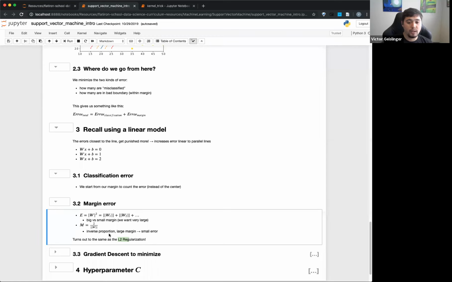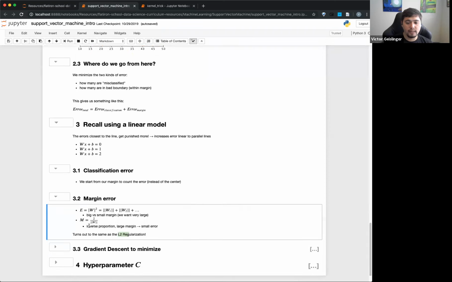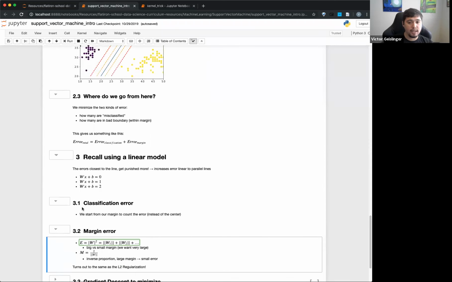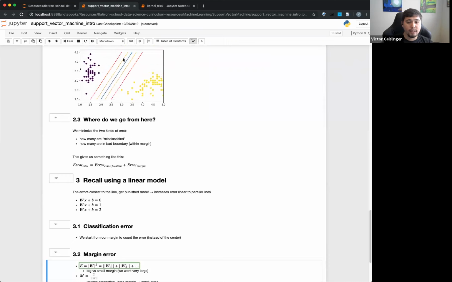Okay. So this error will basically be defined on this margin. If we don't count, like in classification, I'm going to draw a little bit with the yellow here. In classification, we just care if a point is on the left or the right side, right? That's separated. For support vector machines, we count a little bit closer to the normal. So let's say we have a yellow point right here, and another right here.